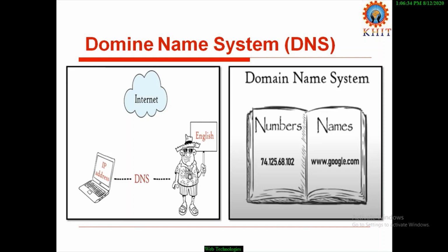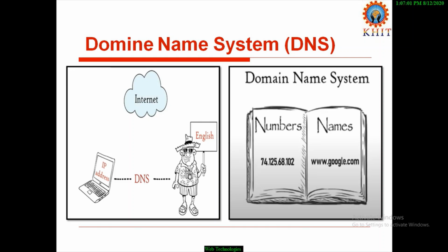To send the request to the Google server, we are using www.google.com. Why? Because all human beings are not computer science masters. Most of the people are laymen. They don't know the concept of IP addresses and the domain name system.